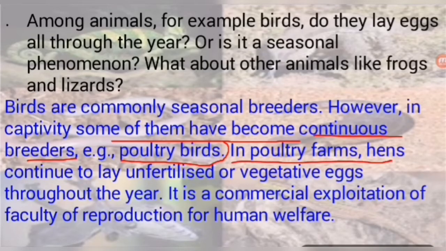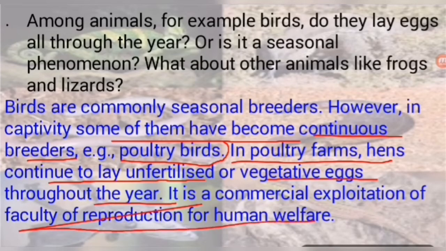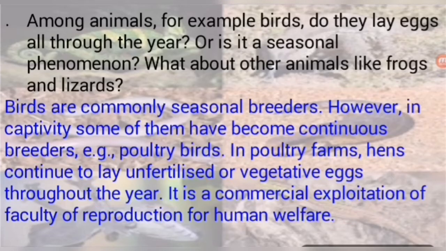In poultry farms, hens continue to lay eggs, unfertilized eggs, throughout the year. It is the commercial exploitation of the faculty of reproduction for human welfare. I think you are understanding, students. Birds are commonly seasonal breeders, but humans make them continuous breeders for human welfare.